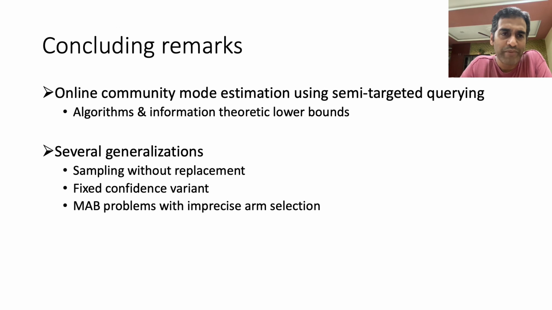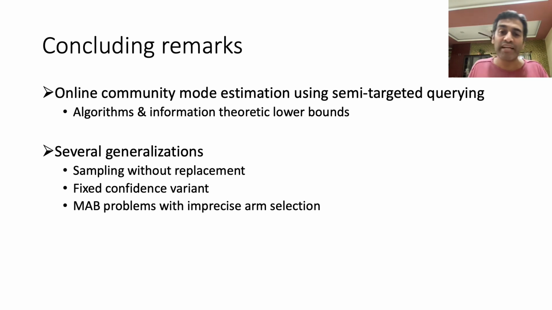So to conclude, we have presented an online community mode estimation problem with limited sampling precision on part of the learning agent. We have presented both algorithms as well as information theoretic lower bounds. There are several immediate generalizations motivated by our formulation, which include sampling without replacement from the population, and fixed confidence variants rather than the fixed budget variant that we have considered.